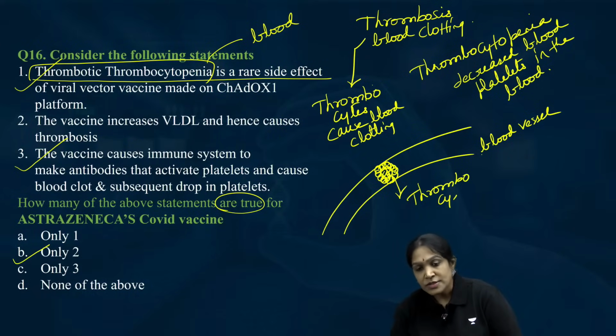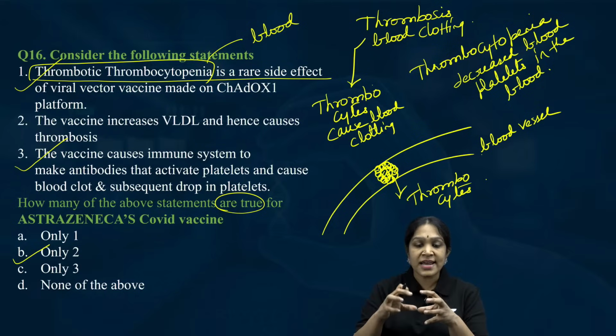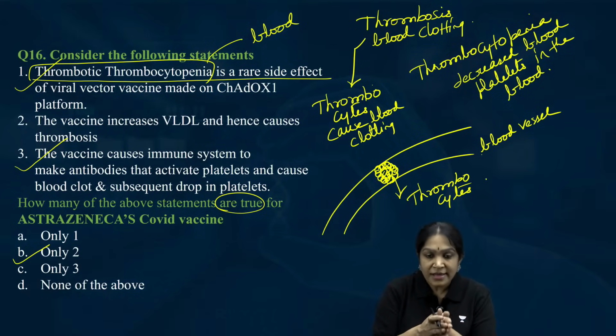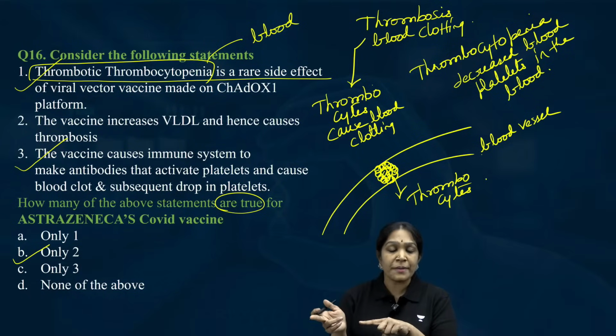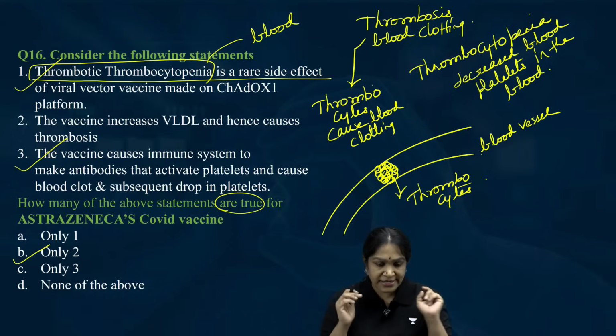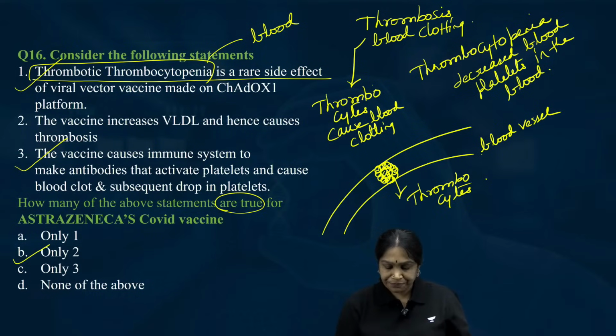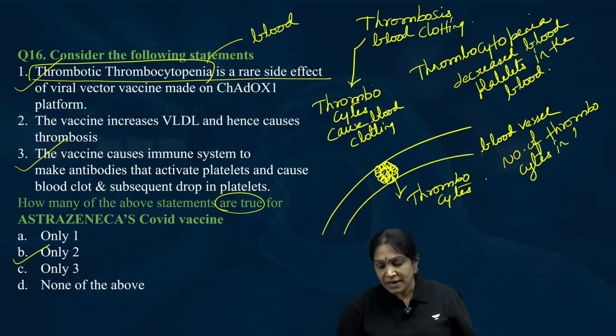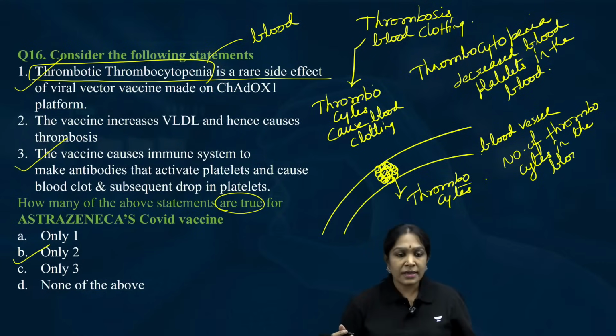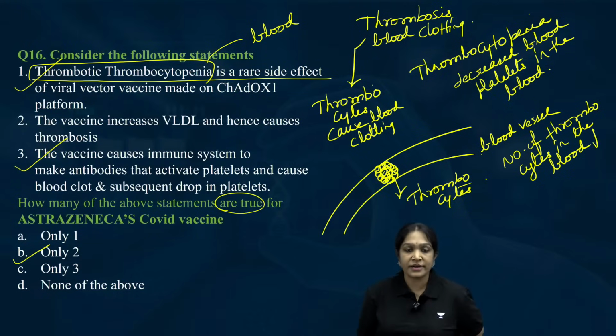In general, in the blood, what happens to the number of thrombocytes? Beautiful, it decreases.